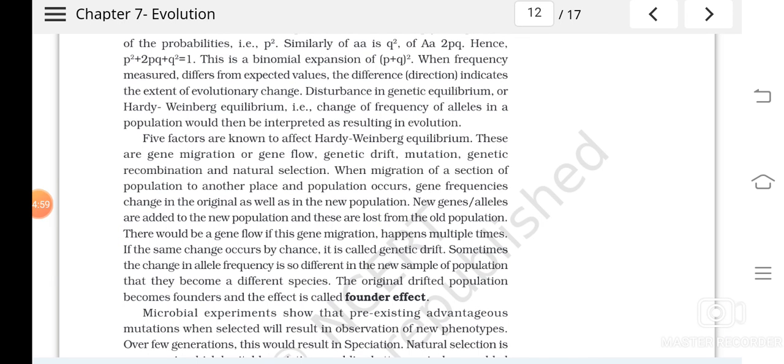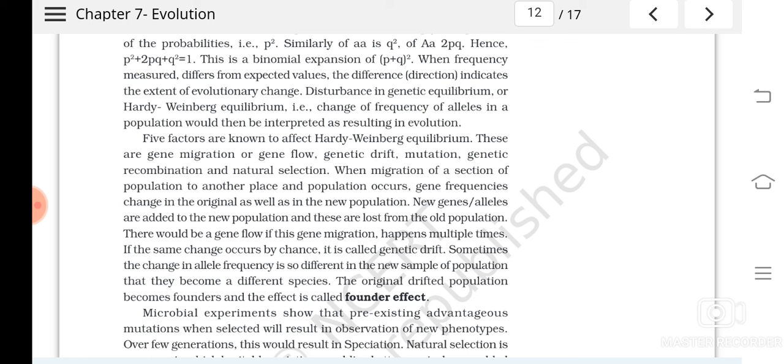Genetic drift is by chance, some accidental way. Many organisms with different characters, different phenotypes, were there, tall and dwarf. Just imagine one field with tall and dwarf wheat. When some wind comes, what will happen? All the tall ones will fall down, isn't it? And the population that included both tall and dwarf plants will change into what? Dwarf ones now, isn't it? So likewise, any huge change that happens is known as genetic drift.